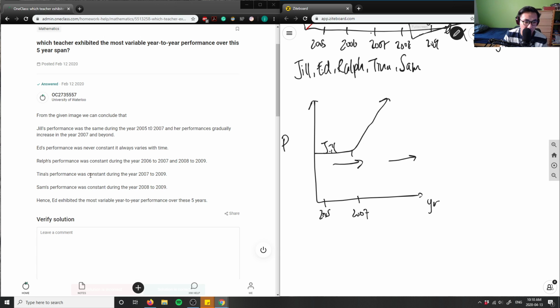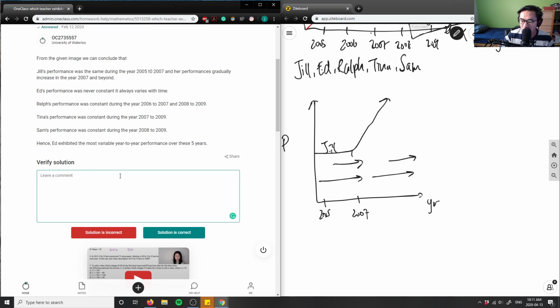Cheetah's performance was also constant. Sam's performance was also constant. So again, it's these horizontal lines here, right? Horizontal lines for those, I guess, teachers in this case. So that's kind of our solution here. I'm going to verify the solution and say great solution.